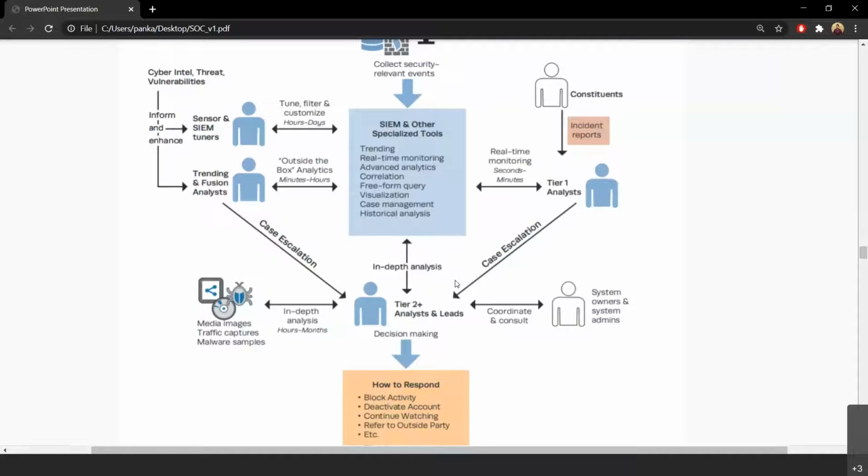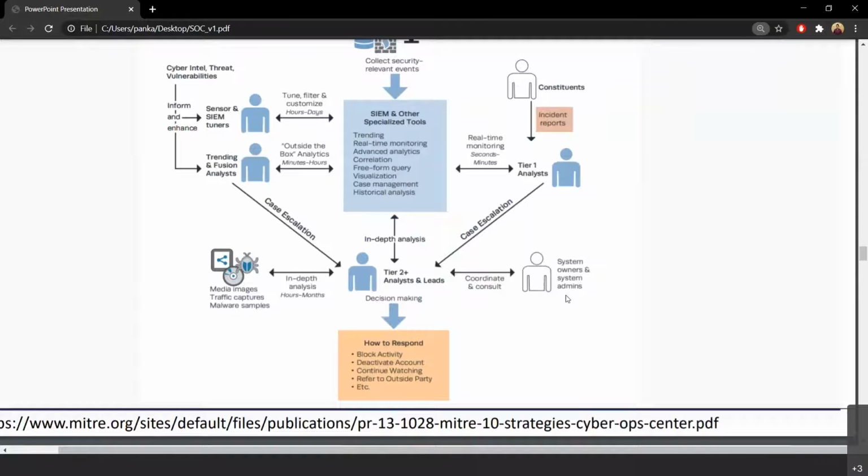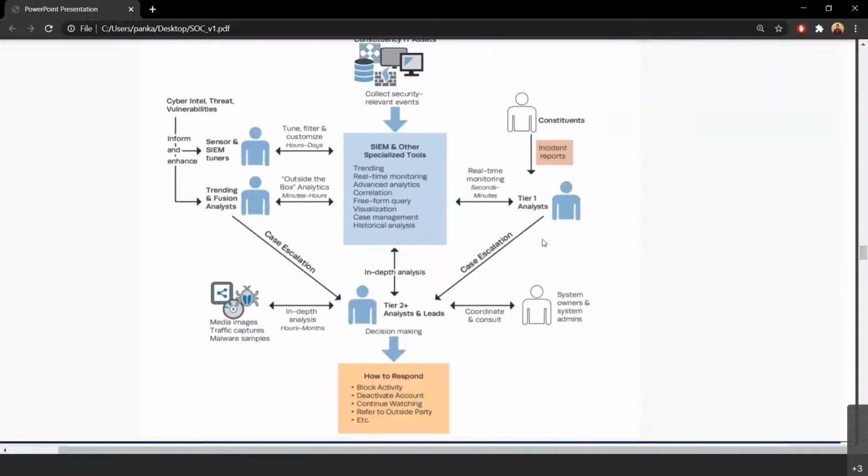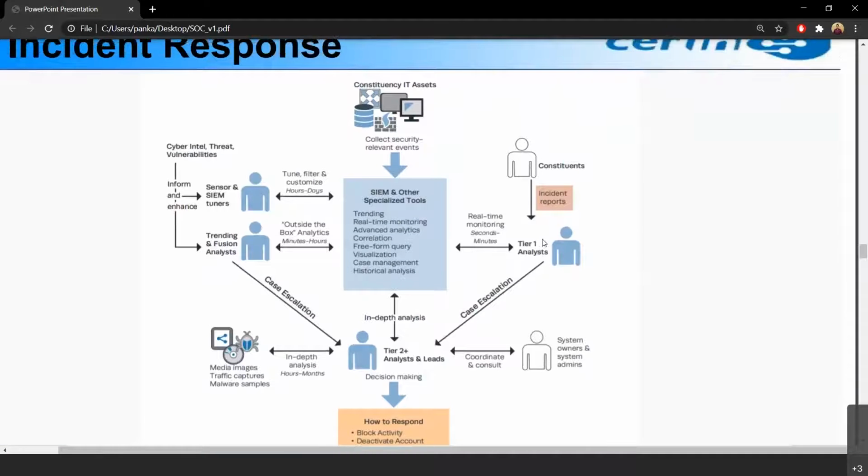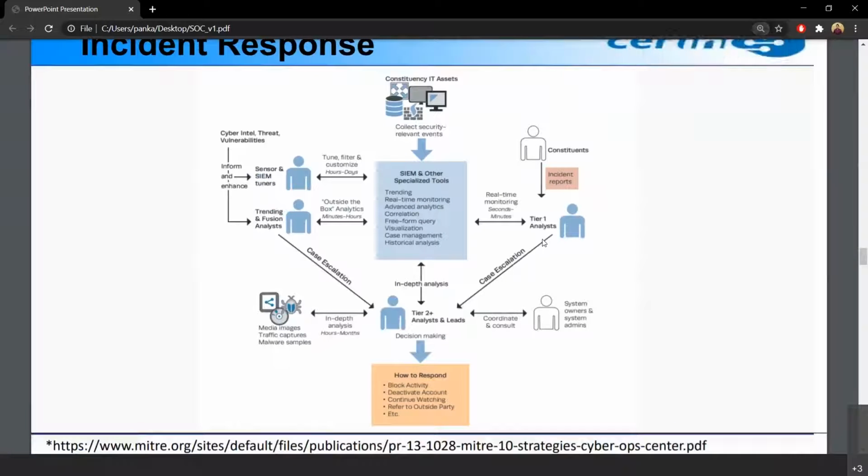Then we have coordination and consultation with the system owners also: if an incident has occurred, then why were our systems not able to capture that? What changes need to be made in our systems so that it does not occur in future? So this is basically one sample incident cycle. All or some of these functions may or may not take place at the same time. So this is one sample incident response cycle.